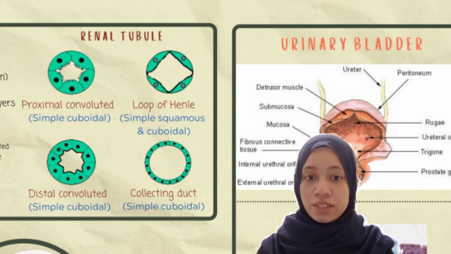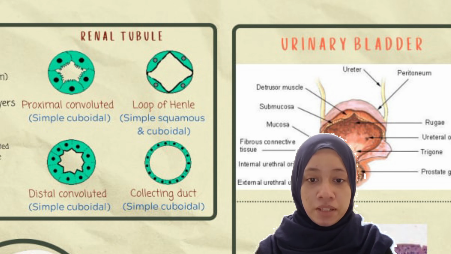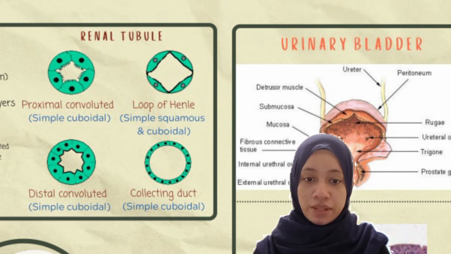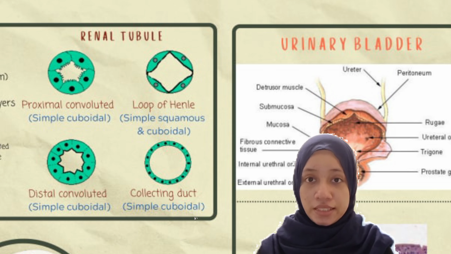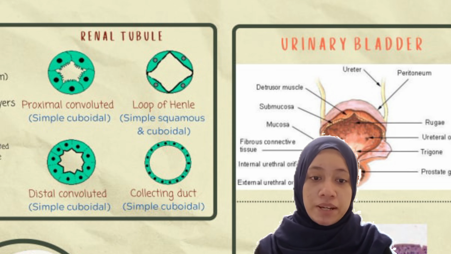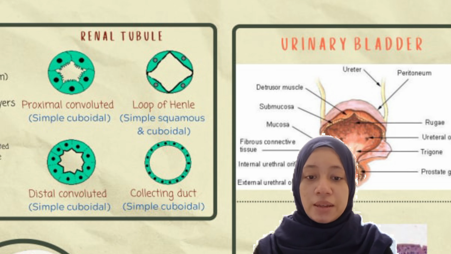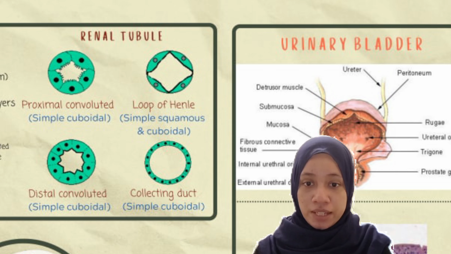The loop of Henle consists of a descending limb having an initial short thick segment followed by a long thin segment, and ascending limb having a thin segment followed by a thick segment. The descending thick segment is lined by a simple cuboidal epithelium, while the descending thin segment is lined by a simple squamous epithelium. The ascending thin segment is also lined by simple squamous epithelium, and the ascending thick segment is lined by a simple cuboidal epithelium.